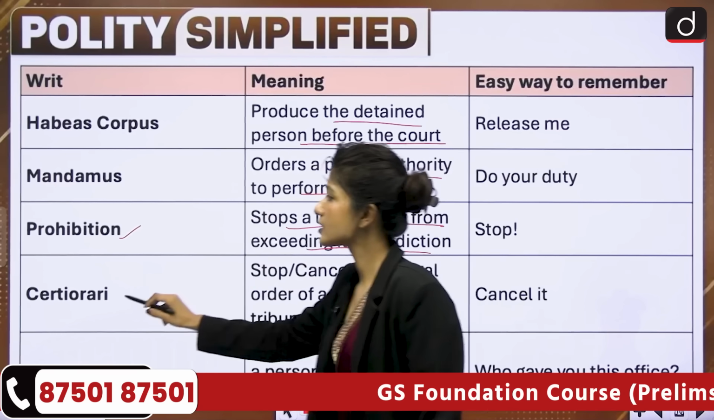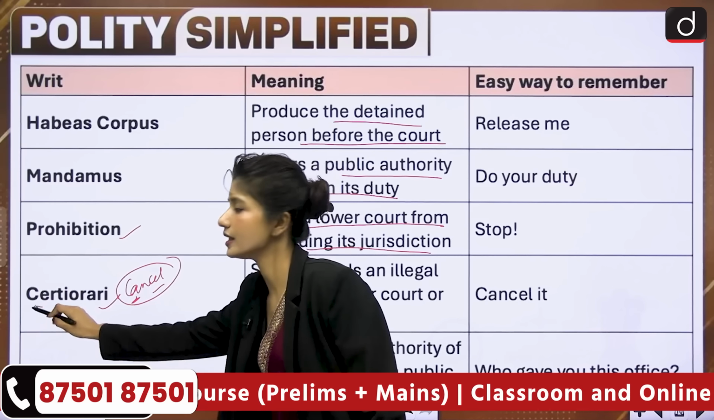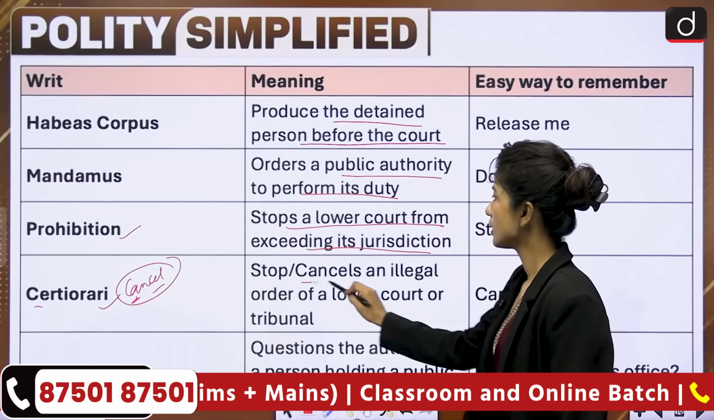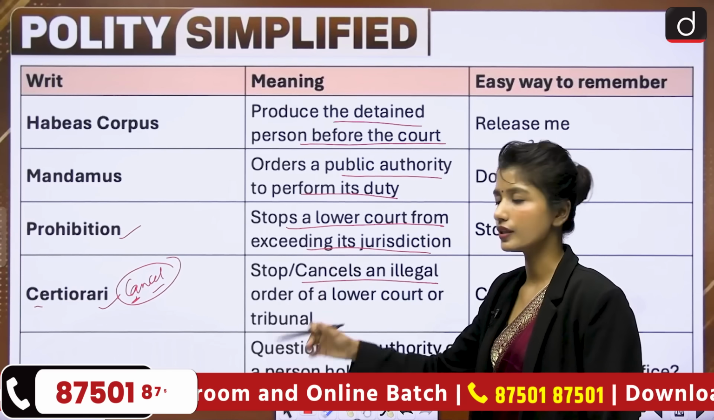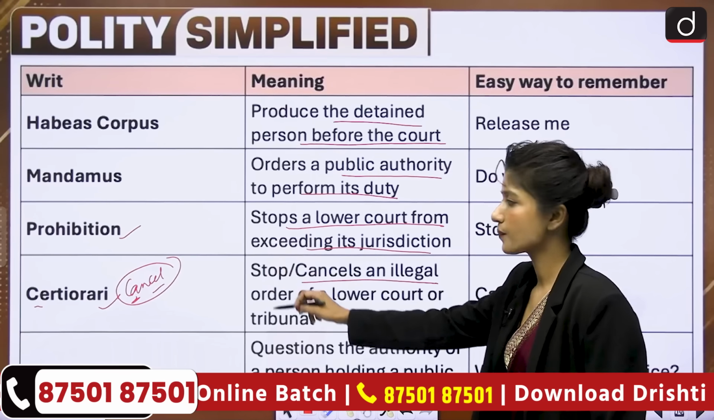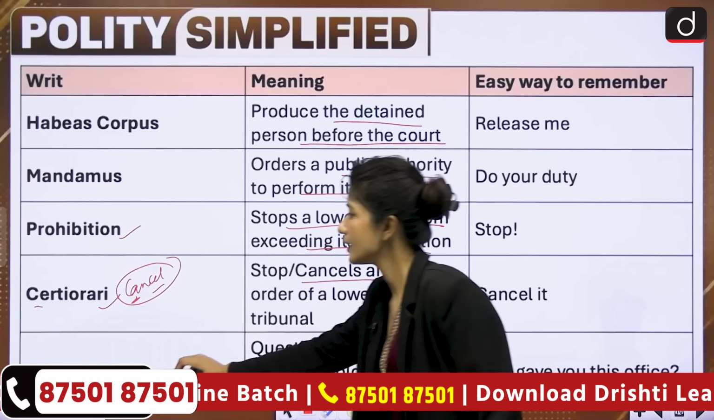Next, certiorari means cancel. It does not actually mean cancel, I've just written this word so that you can remember. See cancel, see certiorari. So if an illegal order of a lower court is going on or it has already happened, then it will be used to stop or cancel it. And next, quo warranto, to question the authority of a person holding the public office.